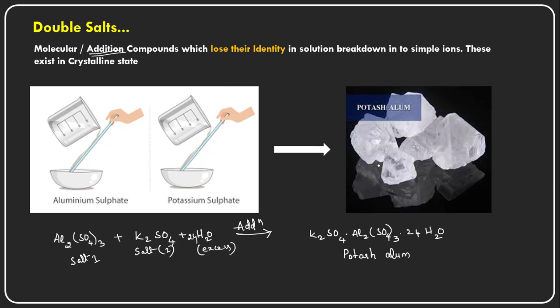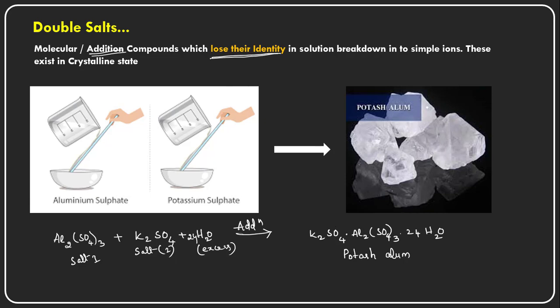The example is potash alum, and these double salts lose their identity. In the crystalline potash alum, they completely lose their identity.